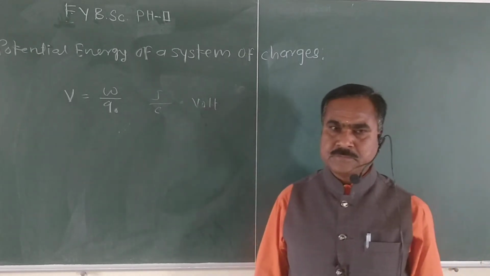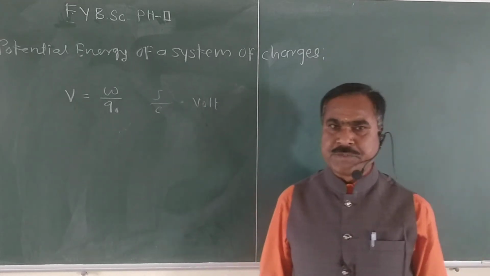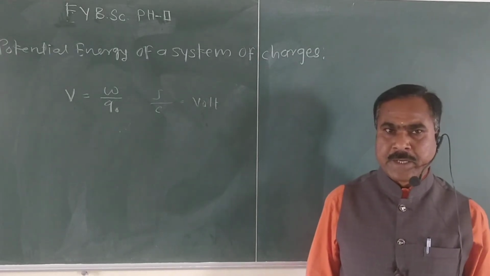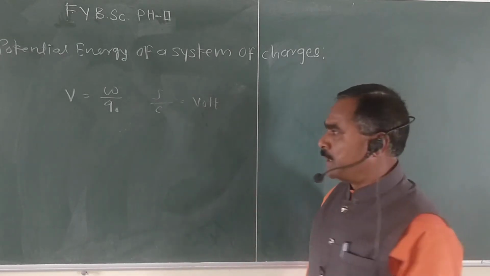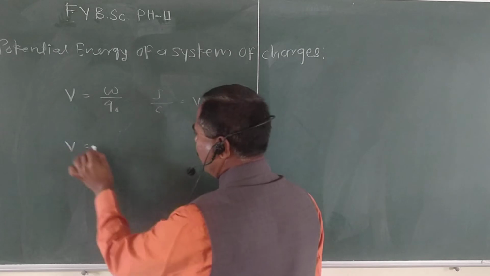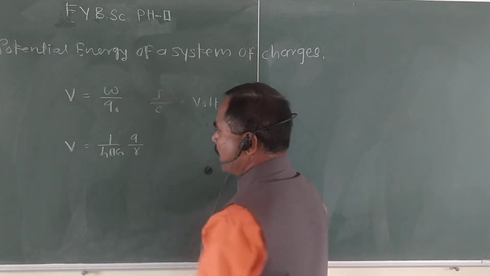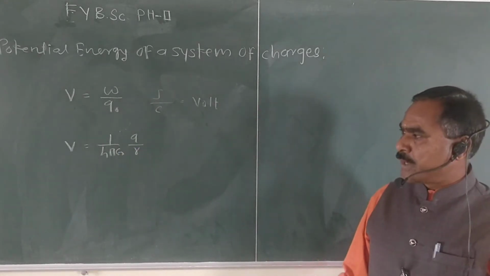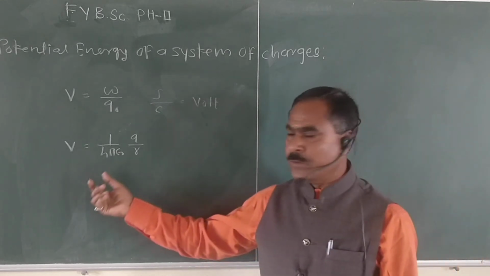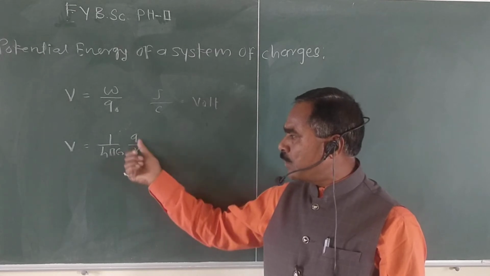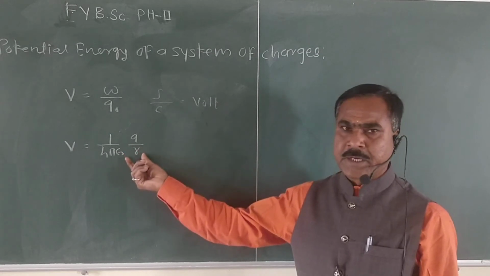After that, we have derived the expression of electric potential at any point in an electric field, and the last derivation of electric potential is V equal to 1 by 4 pi epsilon naught Q upon R. That means electric potential in an electric field at any particular point has the value V equal to 1 upon 4 pi epsilon naught Q upon R, right? This is the last equation of the electric potential at any point.